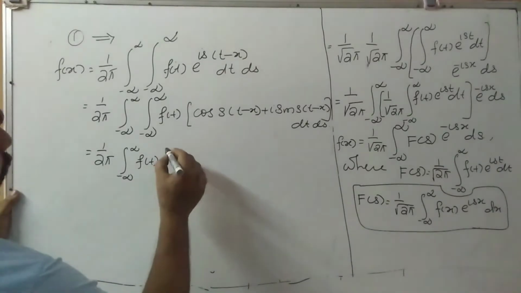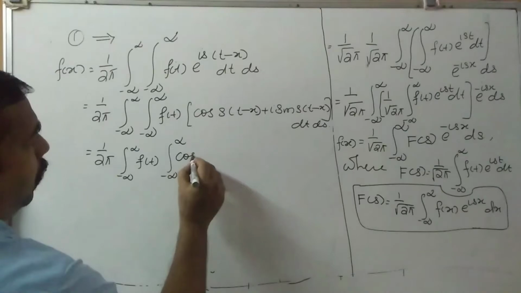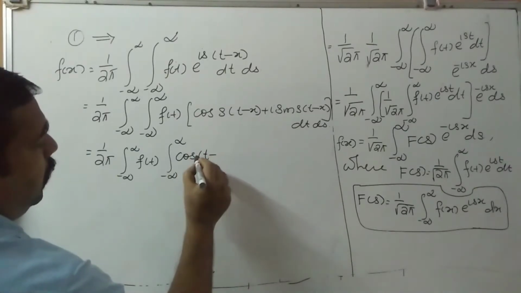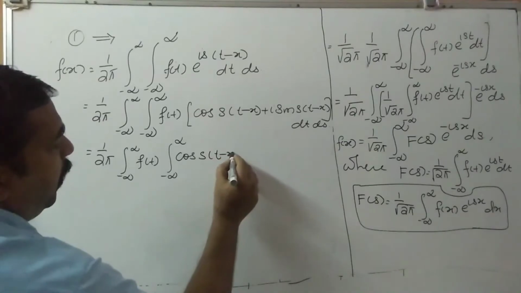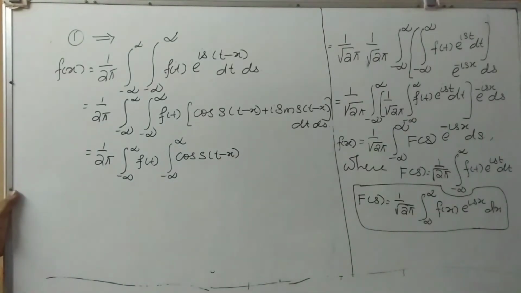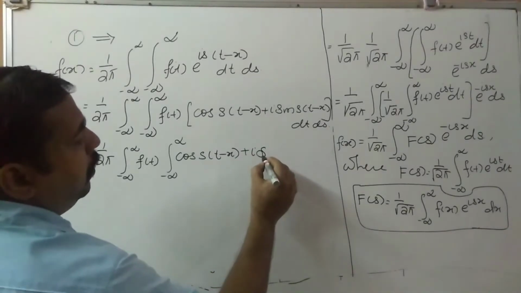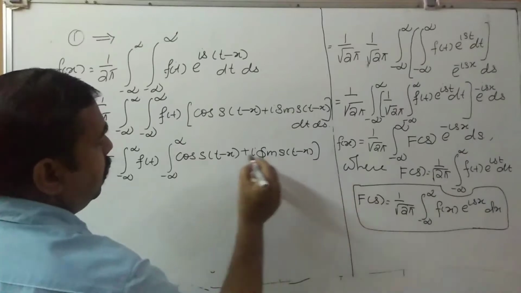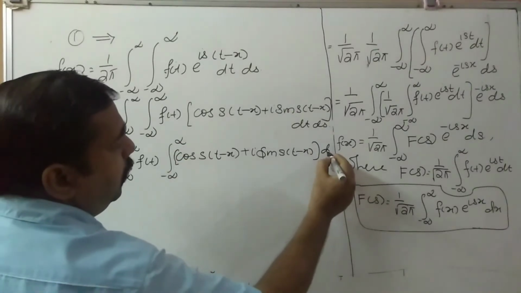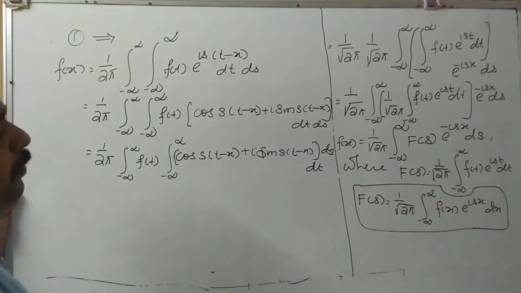So that is integral minus infinity to infinity cos s into (t minus x) plus i sin s into (t minus x) ds. So remaining, after that we put dt.